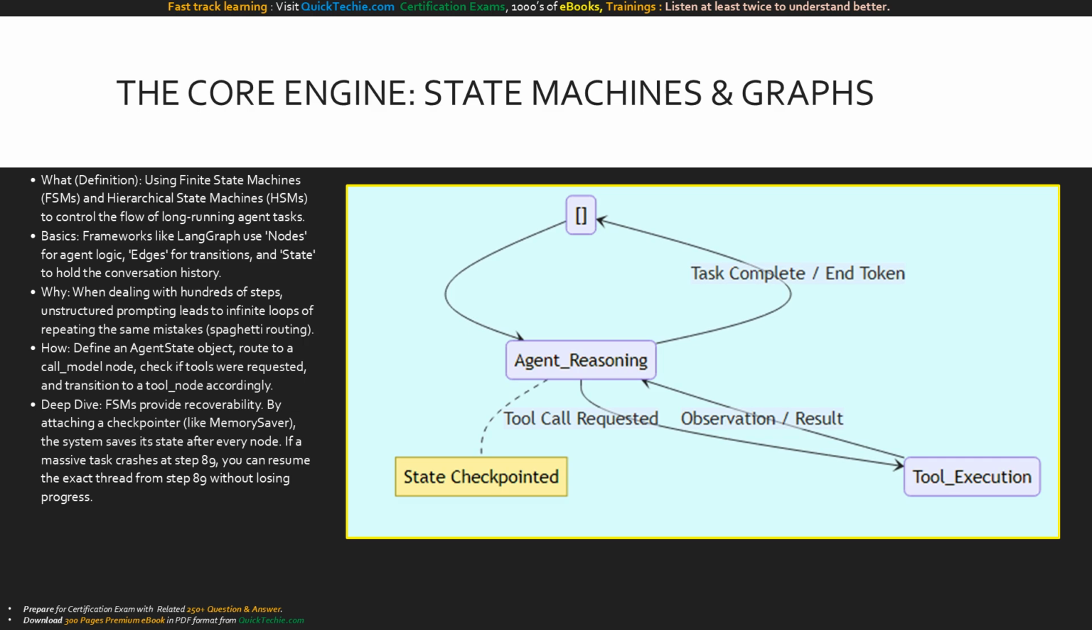This state diagram visualizes the beating heart of an infinite agent. From the start, we enter the agent reasoning state. If the agent decides it needs more data or needs to act, it transitions to tool execution. The tool runs and feeds the observation back into agent reasoning. Crucially, as noted on the right, the state is checkpointed at every transition. The agent bounces between these two states for as many turns as required until the task is complete.